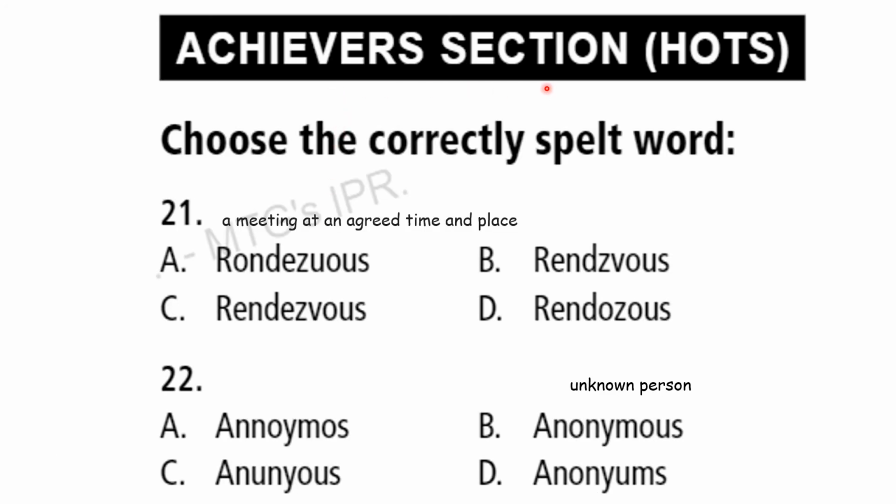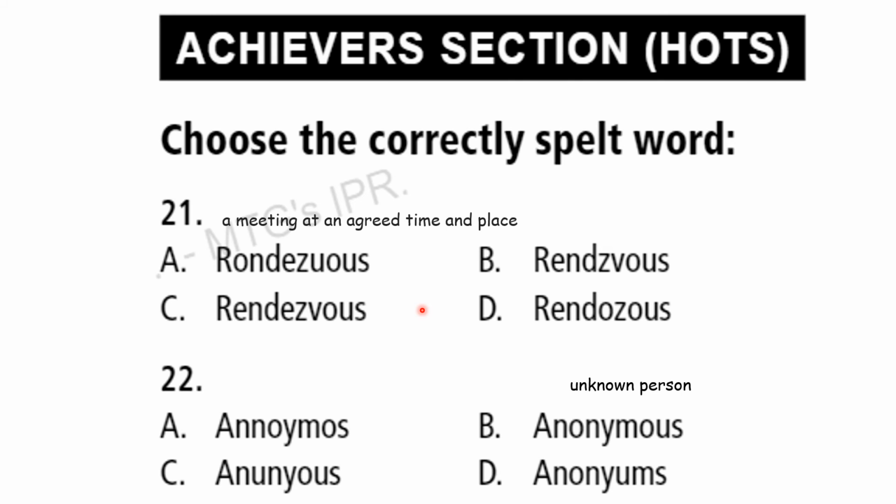Now we are in the Archivers section. Choose a correctly spelled word. Now you should know the pronunciation of the word. I'll pronounce it, just listen. Rendezvous. The pronunciation is rendezvous. Here the Z is silent, and the last letter S is also silent. The letters Z and S are silent, and the pronunciation goes like this, rendezvous.